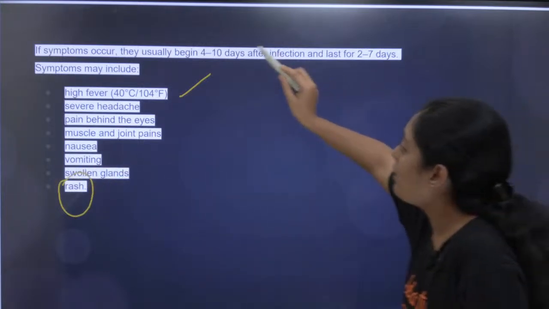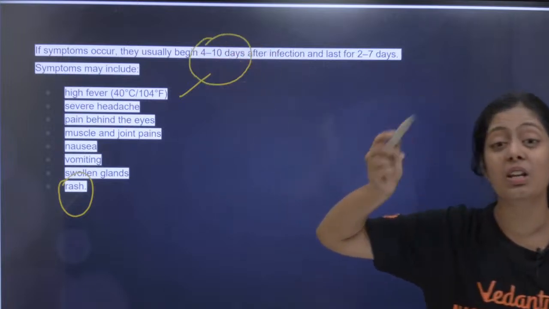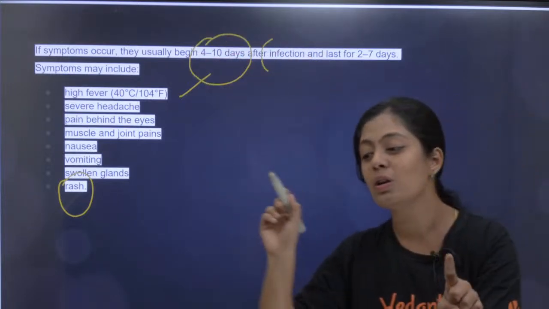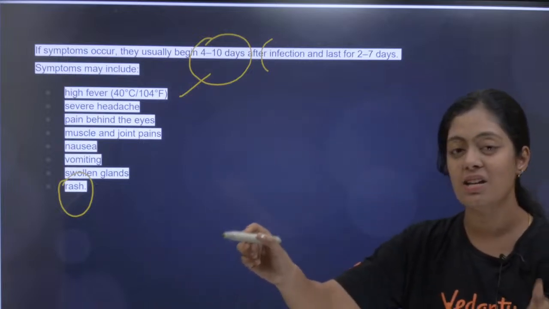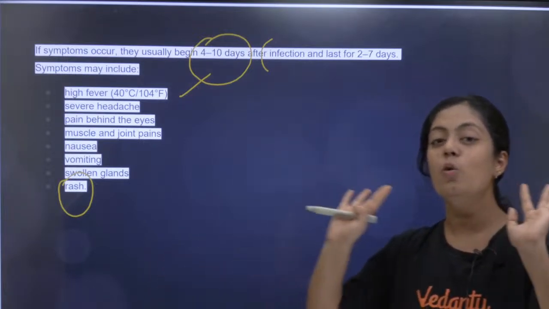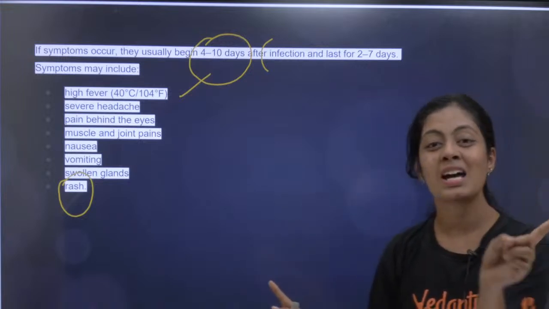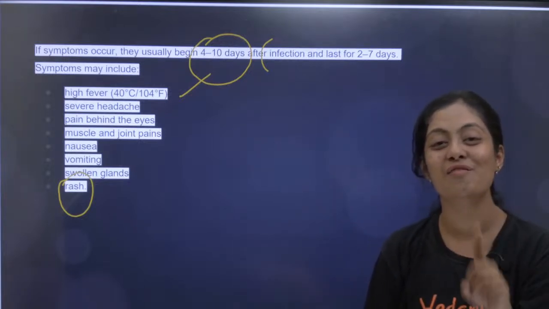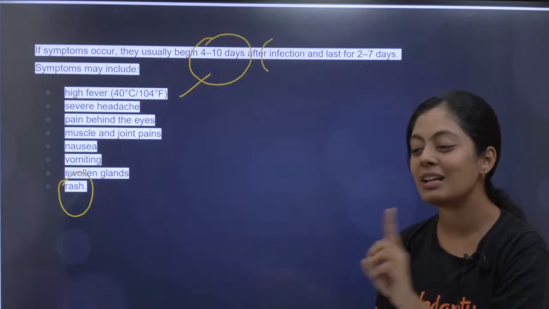Okay, it usually begins 4 to 10 days after incubation. So what is the incubation period, பசங்களா, இங்க? 4 to 10 days. All of you put it in the chat section. 4 to 10 days is the incubation period of dengue virus. So dengue யார் cause பண்றா? இன்னொரு வாட்டி யாரோ அது mosquito னு சொல்லக்கூடாது. Dengue is caused by the dengue virus. Put it in the chat section.